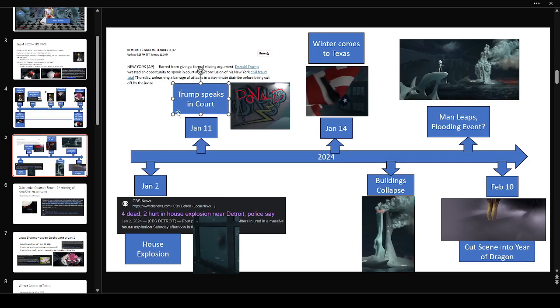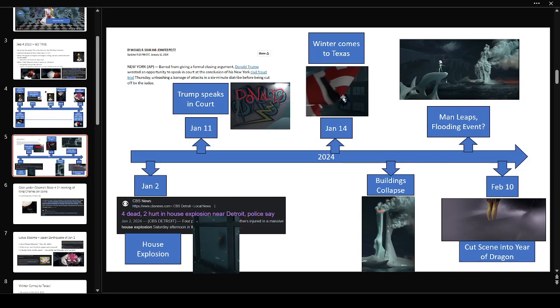This was put into the news because he did a 6-minute barrage, an attack on the judge. So it's a significant story that happened on January 11th. And now we see the flagpole with the American flag ripped off with the 1 star, Lone Star State, Texas.